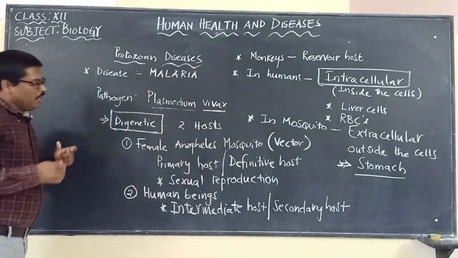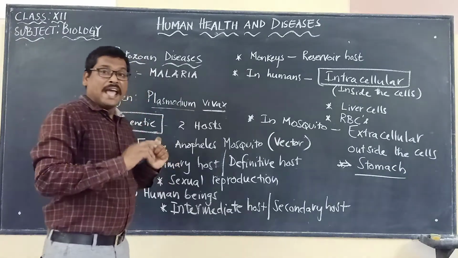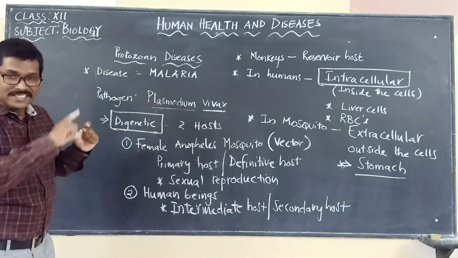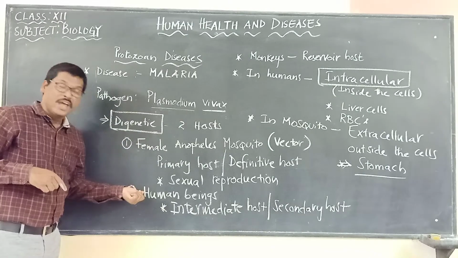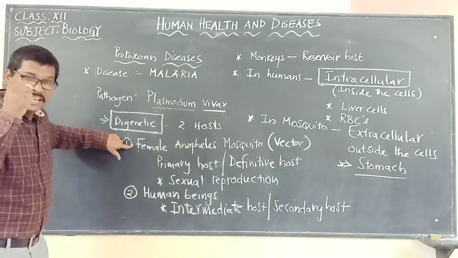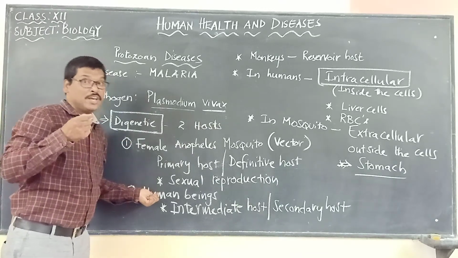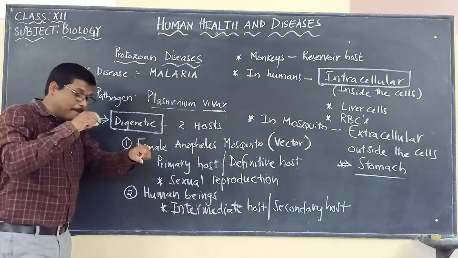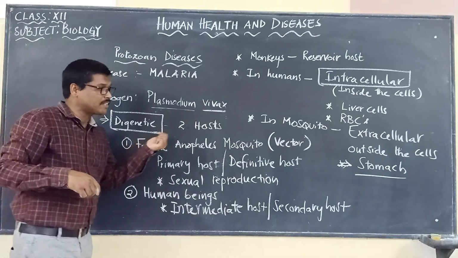And a very important term that we have to remember: the Plasmodium vivax completes its life cycle between two hosts, the female Anopheles mosquito and human beings. Now from the female Anopheles mosquito, the Plasmodium vivax enters into the human beings when a female Anopheles mosquito bites a healthy person. So this female Anopheles mosquito is a vector.